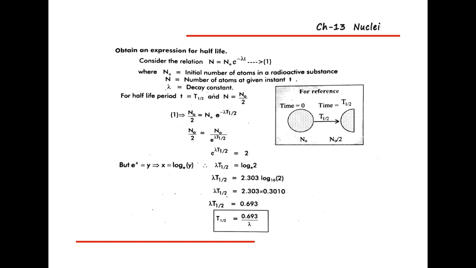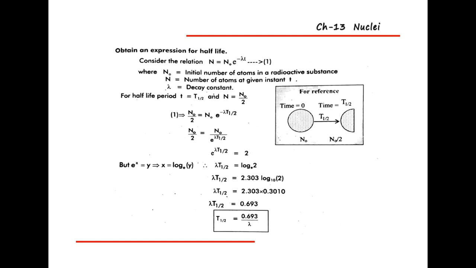For the half-life period, t is equal to T half and N is equal to N naught by 2. Then from equation number 1, N is equal to N naught e raised to minus lambda t, you write N naught by 2 is equal to N naught e raised to minus lambda T half.